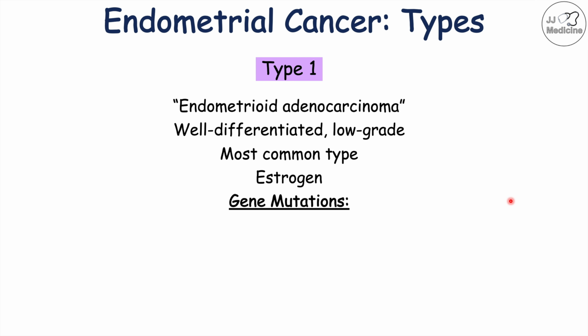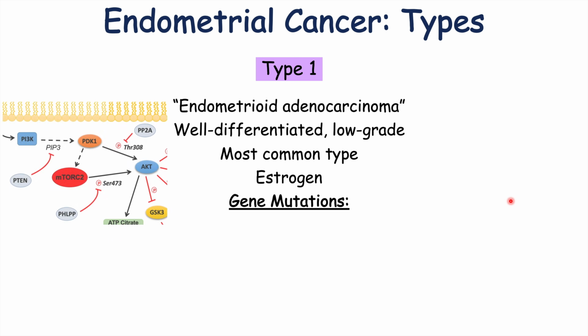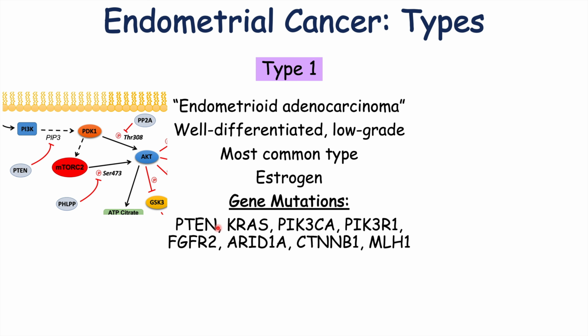There are particular gene mutations that more commonly occur in endometrial cancer type 1. Those include the following: mutations in PTEN, KRAS, PIK3CA, PIK3R1, FGFR2, ARID1A, CTNNB1, and MLH1. So you don't have to remember all of these, but I would point out a few of them here. PTEN is an important one. KRAS, PIK3CA, and ARID1A are important ones. And MLH1, you can recognize that from Lynch syndrome.